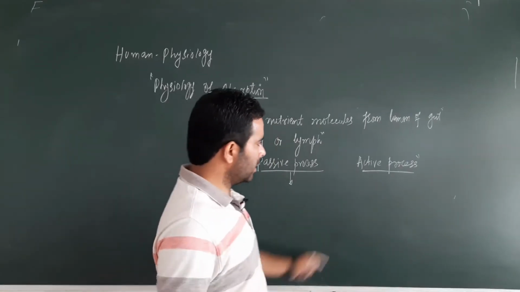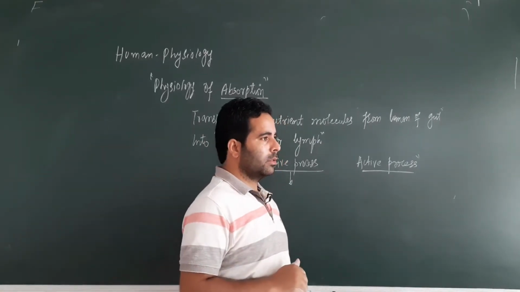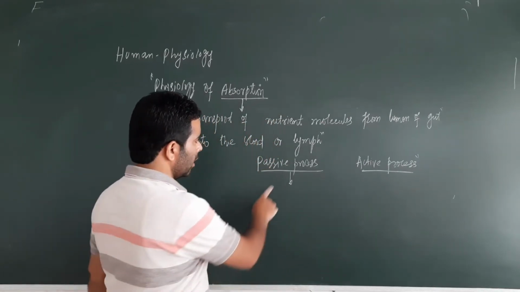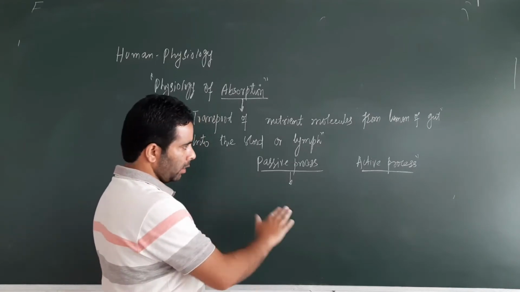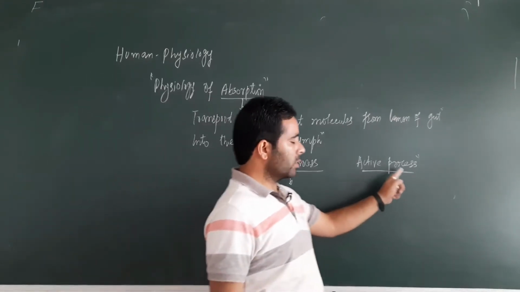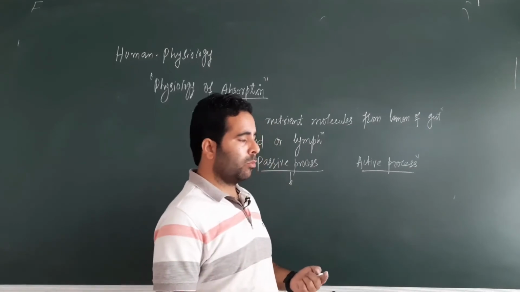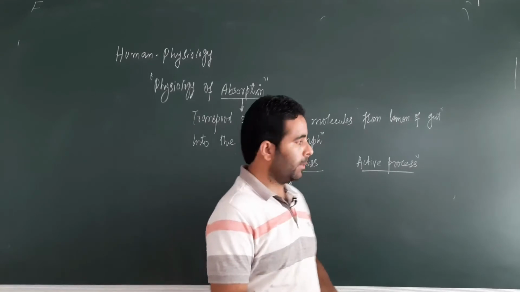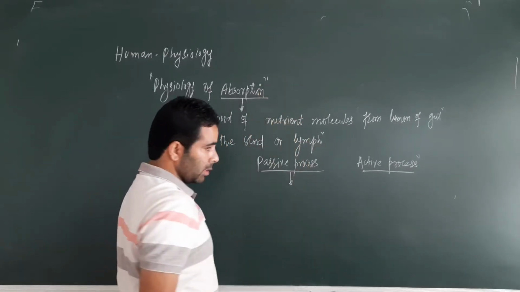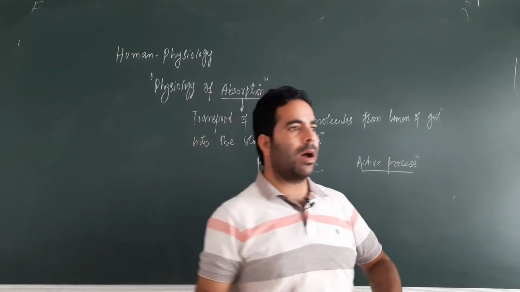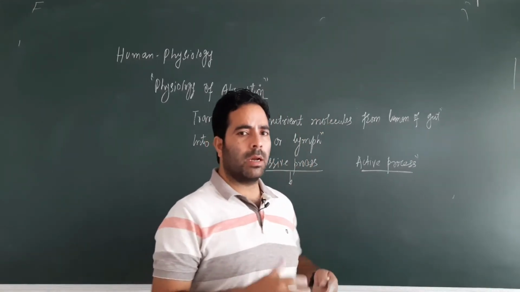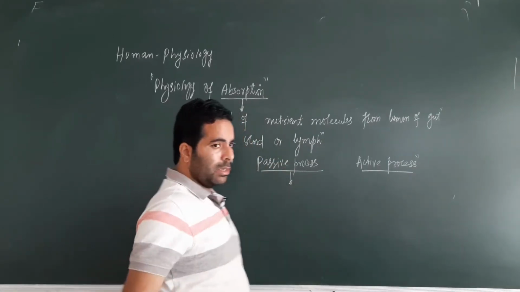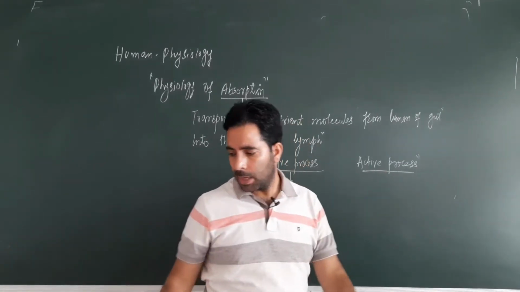We can go into the details of these processes in cell biology, but here we have to understand at least one thing. Passive means there is no consumption of energy and transport is along the concentration gradient, and active process means molecules are transported against the concentration gradient and there will be consumption of energy. So far as this process of absorption is concerned, where the nutrient molecules are transported from the lumen of the gut into the blood, into the lymph, this can be passive, this can be active, right.